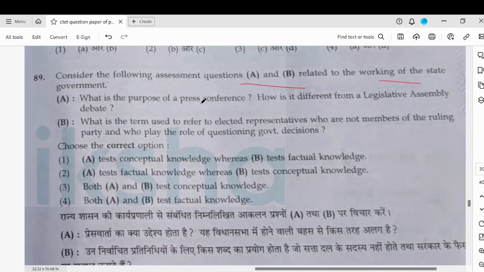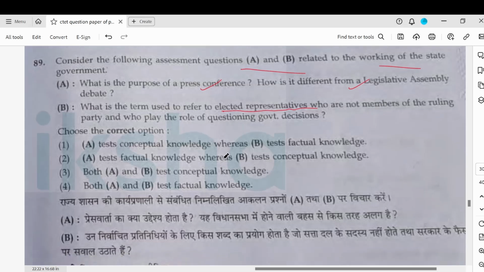89. Consider the following assessment questions A and B related to working of the state government. A: What is the purpose of a press conference? How is it different from a legislative assembly debate? B: What is the term used to refer to elected representatives who are not members of the ruling party? Okay. The question is choose the correct option. So A is testing your conceptual knowledge and B is testing factual knowledge. So factual knowledge is knowledge of fact. What is the term used for them? So they are the opposition people. And what is the purpose? Is a concept. So A is testing conceptual knowledge, B is testing factual knowledge.